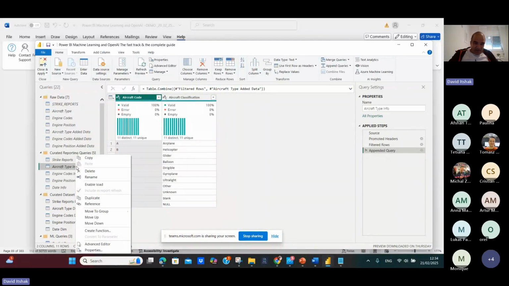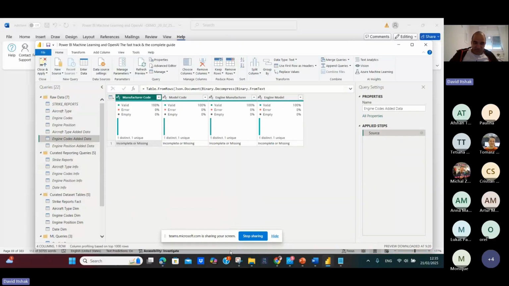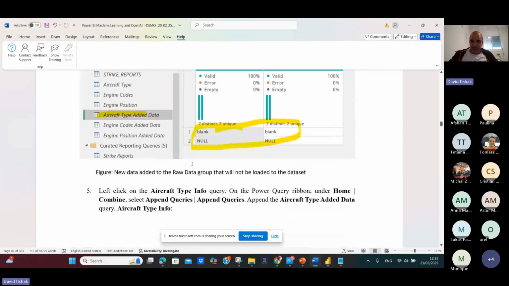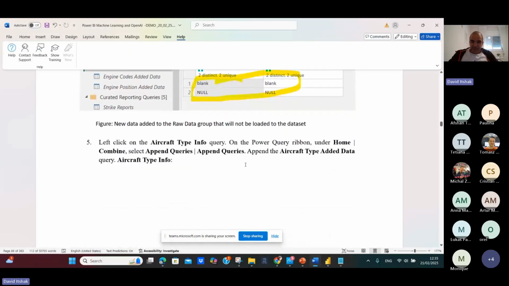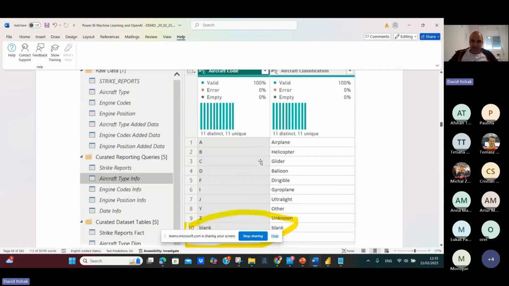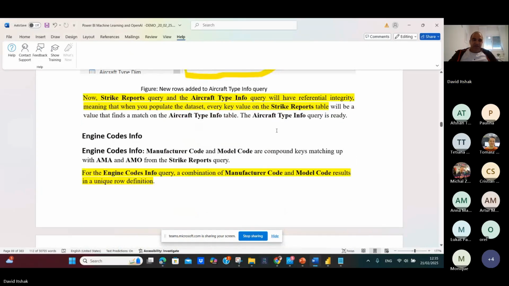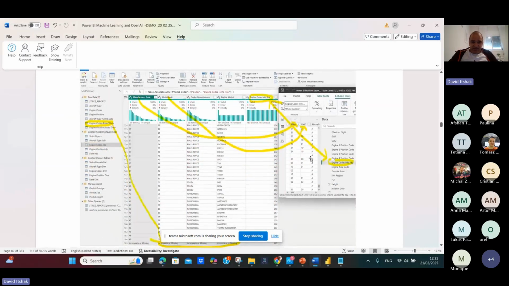And what I did, I add this table to this. So this is one attachment I have to use with the ML model. You can see it here, okay? And in aircraft type info after, you can see the blank, blank, null, null. Engine code info, same. You can see it here.